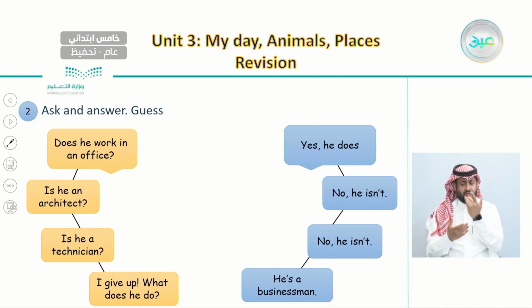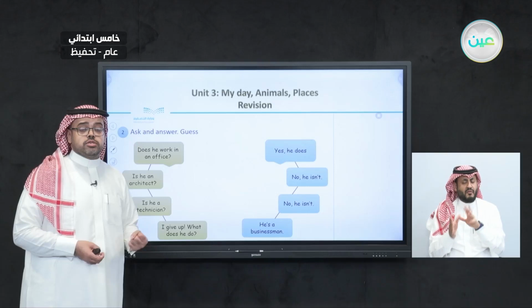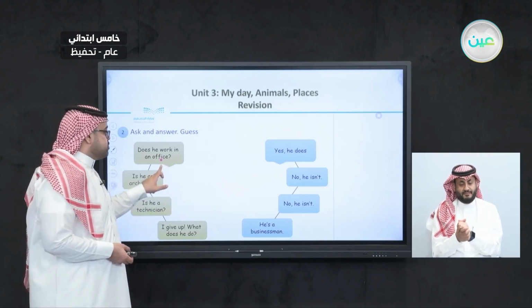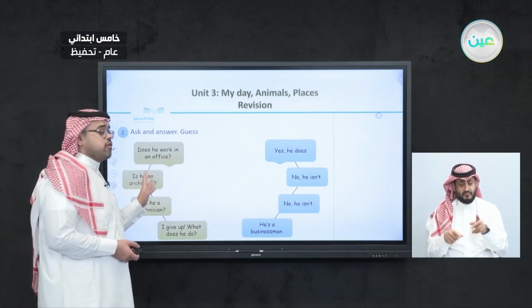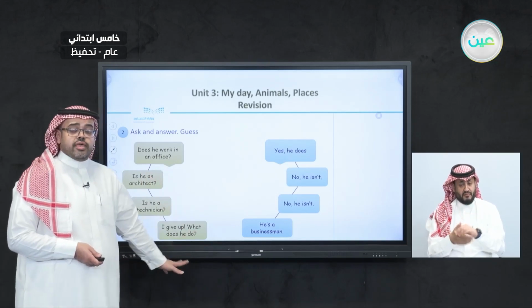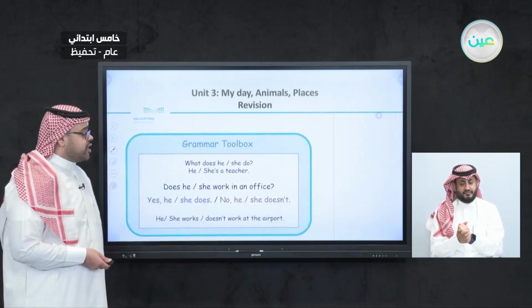So we said that all of these different jobs are important, because when we want to ask and answer and make questions about these different jobs, we can ask someone to try to guess. For example, you and your partner can have a job in your mind and ask him or her to guess what the job is. And they will ask different questions like, does he work in an office? Is it an architect? And then they will give their final answer.